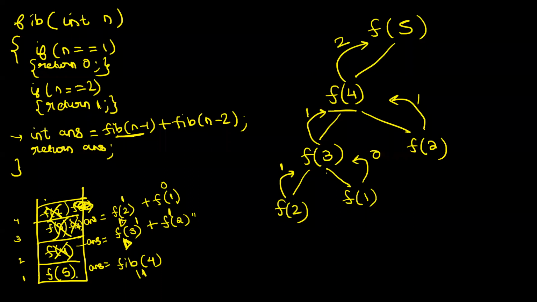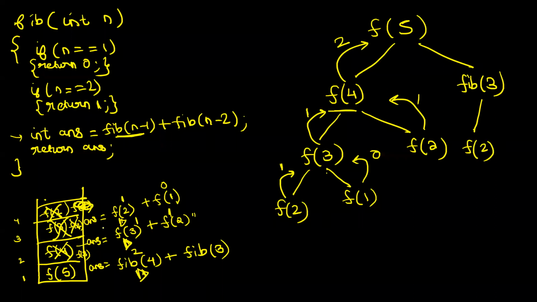Okay. Now what will start playing? This again starts playing. So fib of 4 has given me the answer as 2. Plus, I will next call what? Fib of n minus 2. That is, fib of 3 will be called. Now from here I call fib of 3. Now what is fib of 3? The context of fib of 3 will be added here, let's say. Okay? Fib of 3 is added here. Now what will happen? This starts running. Is it a base case? No. So I will come to the line answer is equal to, and the first call will be made to f of 2 or fib of 2, right?